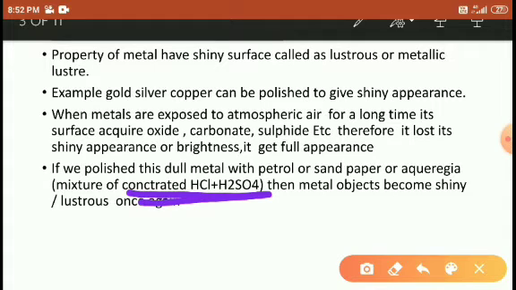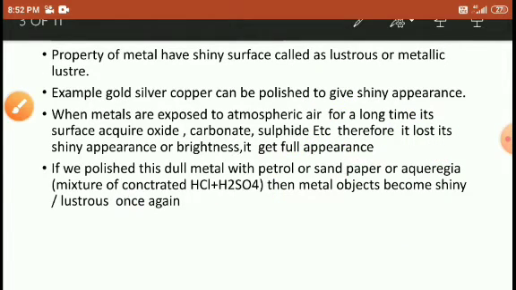When he rubs the gold ornament with petrol, sandpaper, or aqua regia, the gold starts to regain its brightness. It appears bright. It gives the lustrous or shiny property. Right, students?